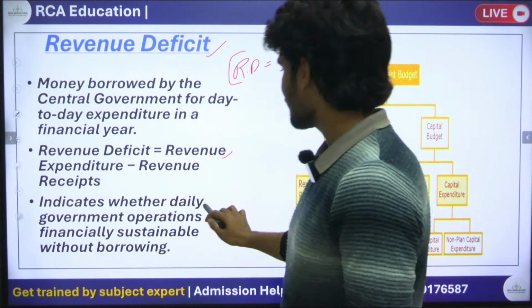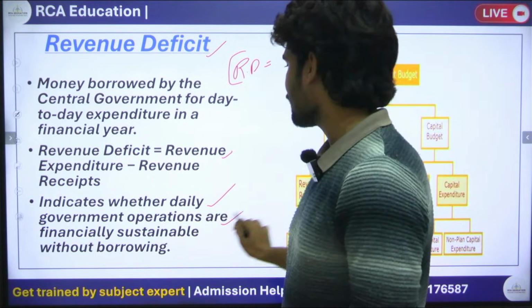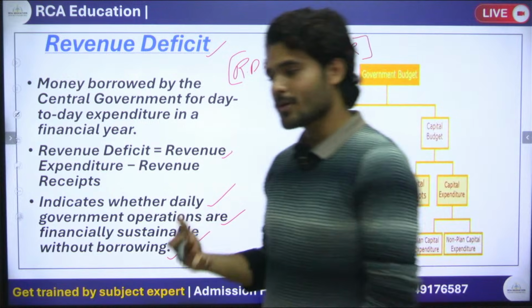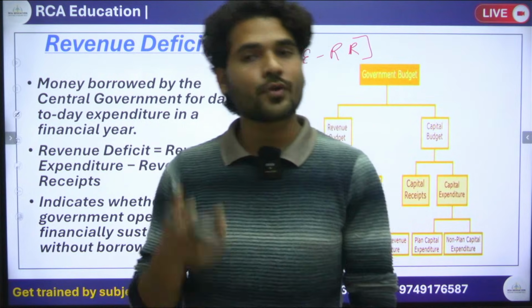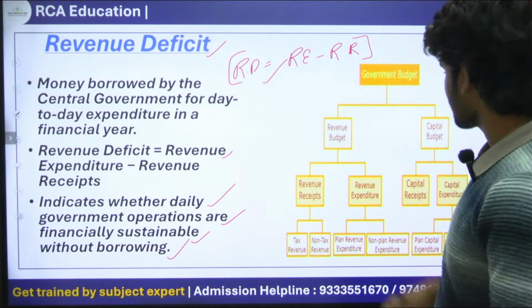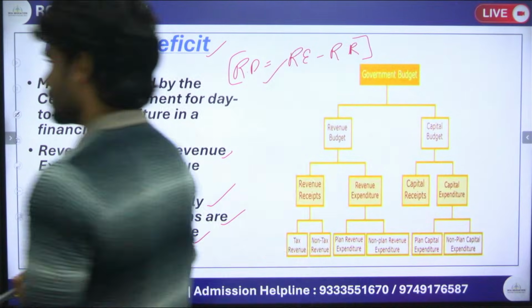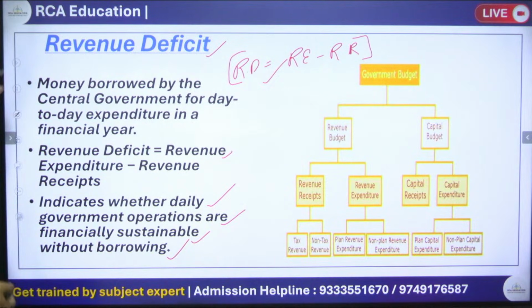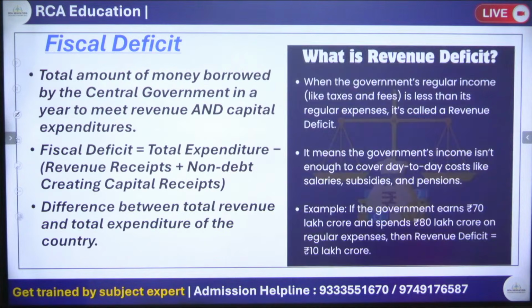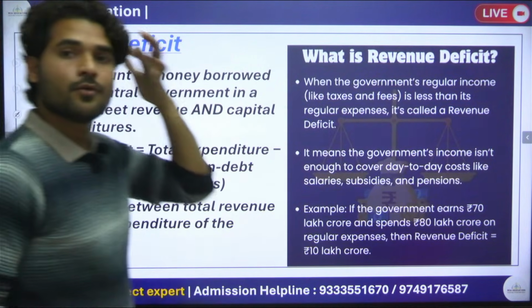It indicates whether daily government operations are financially sustainable without borrowing. Okay, so whether the government is able to work on a daily basis without borrowing or not, it is shown in revenue deficit. Now, okay, I have discussed that. Next we have fiscal deficit.